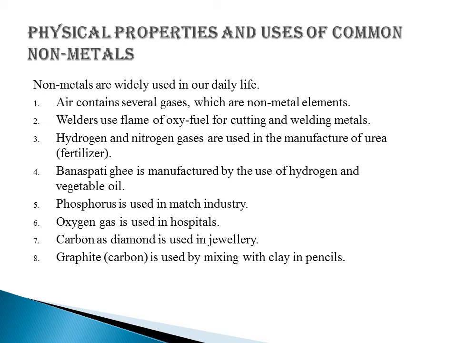Banaspati ghee is manufactured by the use of hydrogen and vegetable oil. Phosphorus is used in the match industry. Phosphorus is also a known element. Oxygen gas, which is also a known element, is used in hospitals. Carbon is also a known element which is used as diamond in jewelries. Graphite, which consists of carbon, is used by mixing with clay in pencils.